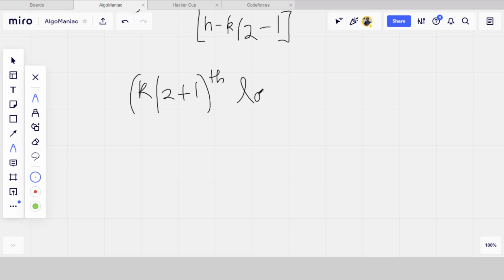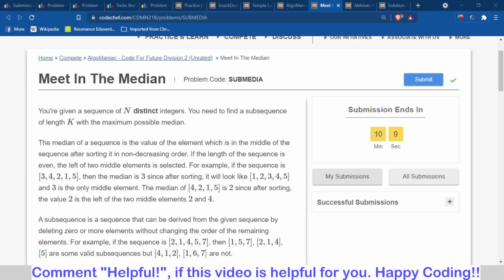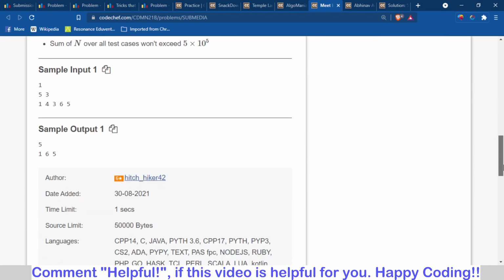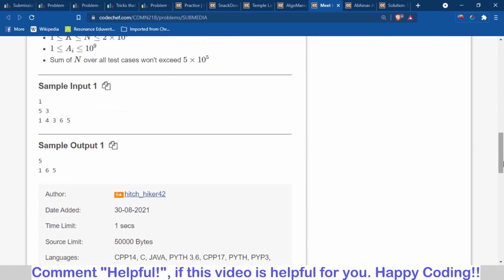This is the answer, which means this is the maximum median you can get, the largest number of that particular array. For example, let's say we have to check the given test case. In this case the value of k is 3, so the value of k by 2 plus 1 is 2. Okay, 3 by 2 is 1, plus 1, it is 2.